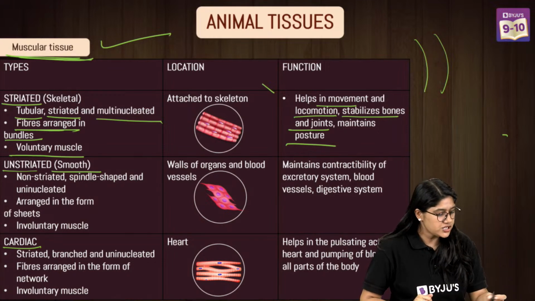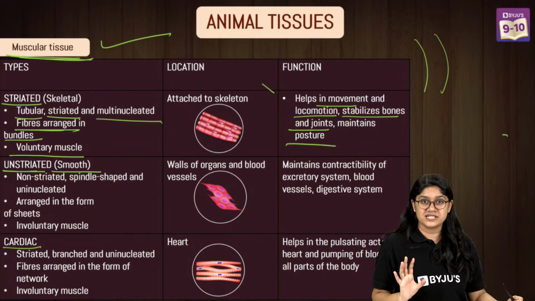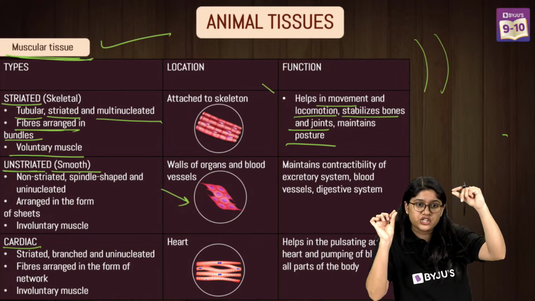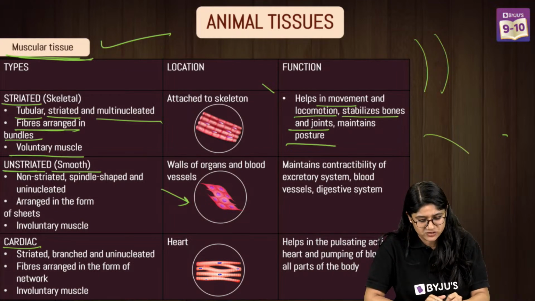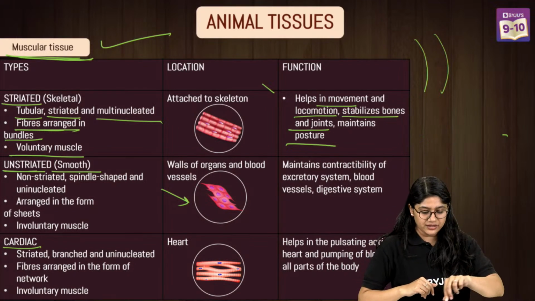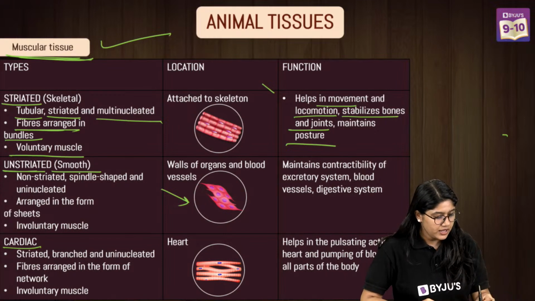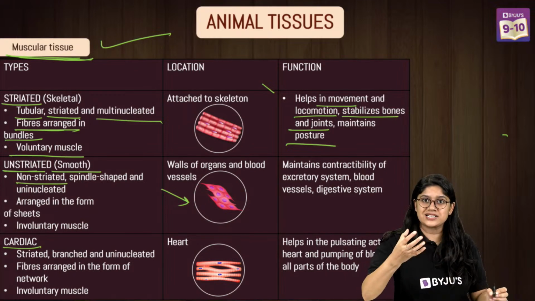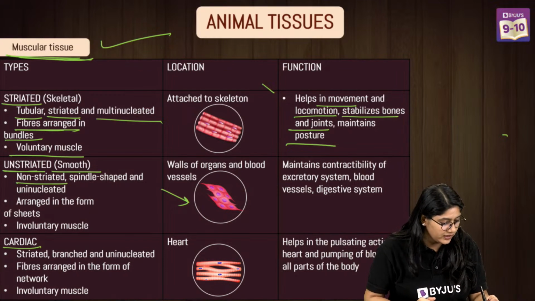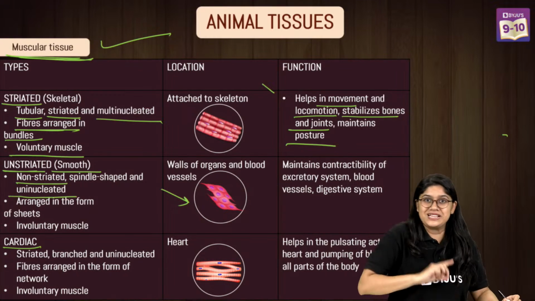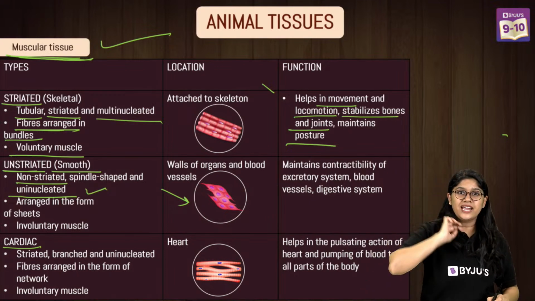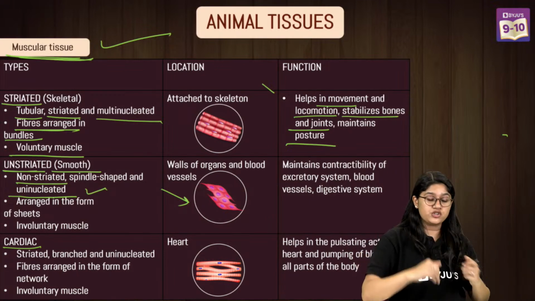Okay. Now let's discuss the unstriated or the smooth muscles, everyone. Smooth muscles have a spindle shape. They kind of stack onto each other, right? They don't have striations, they don't have the dark and light bands. And they are uninucleated, meaning one cell, one nucleus. Very important. They are arranged in a sheet or a stack on each other, right?